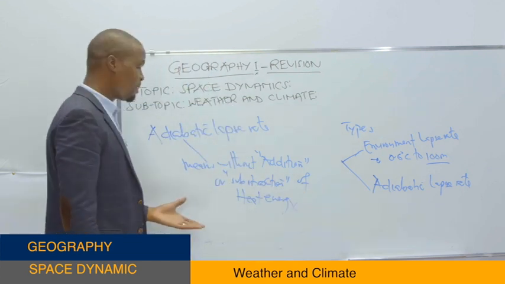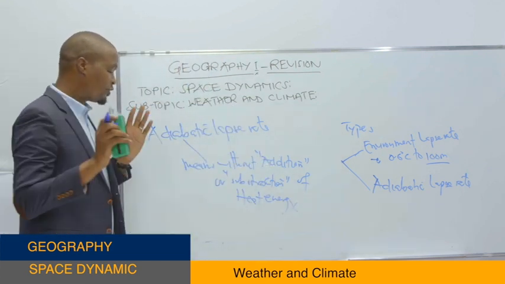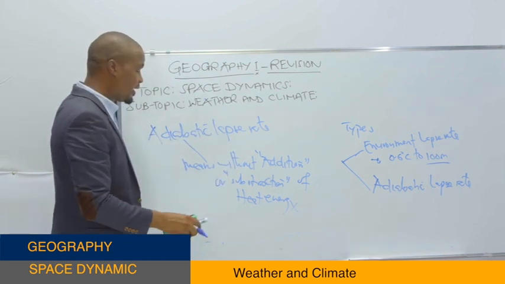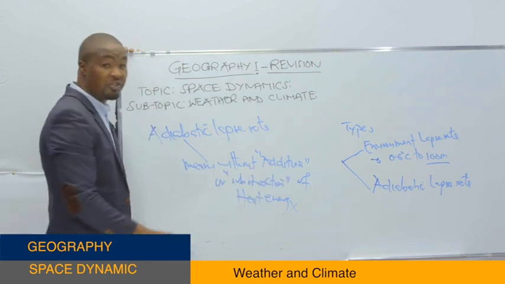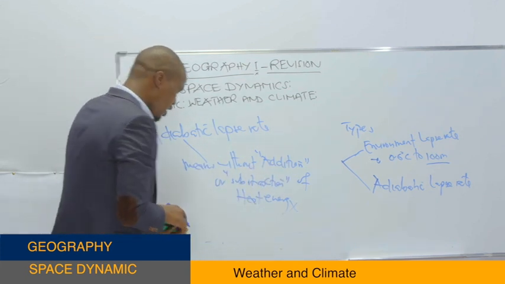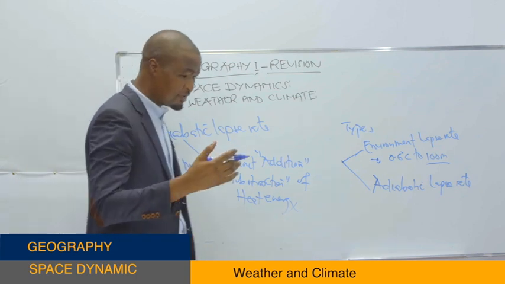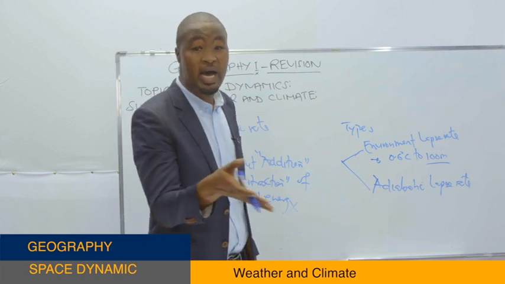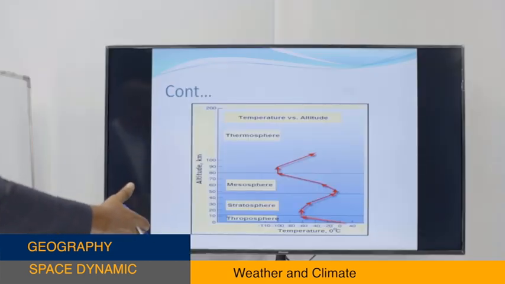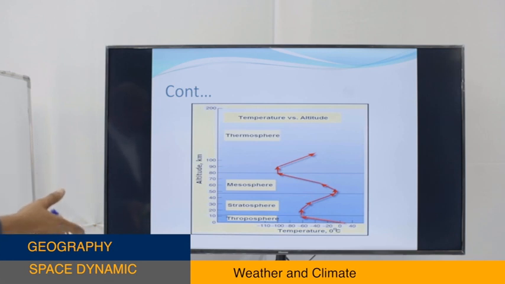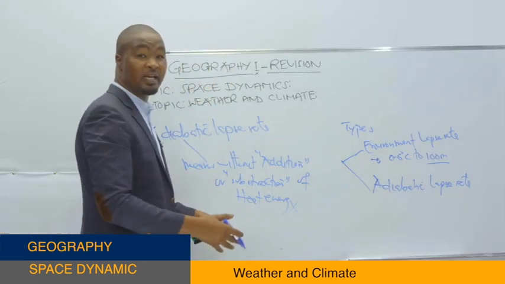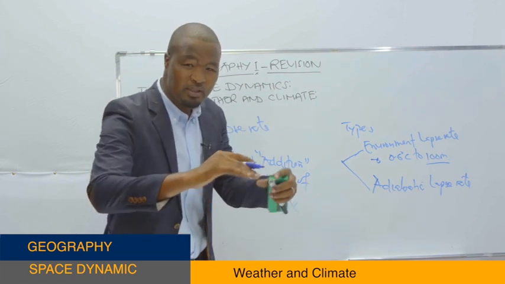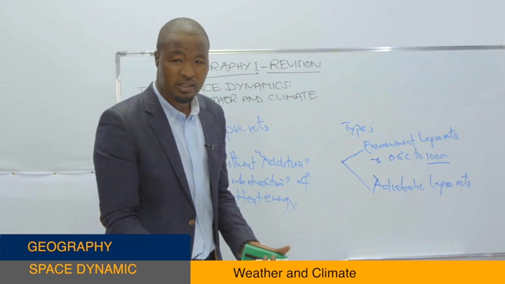But at this point right here, the adiabatic lapse rate refers to the change in temperature of a particular area without addition or subtraction of heat energy. Sometimes you find a particular area is hot, for instance, without addition of heat energy. We didn't add the heat energy there, but the area changed to hot or warm. And sometimes you may find the area is cool without a decrease in the temperature of that area.